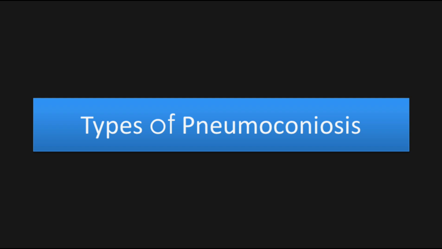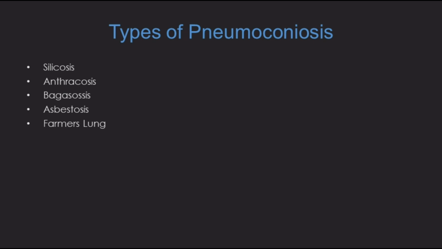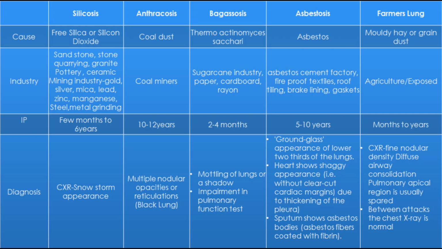So, let's get started. In this video, we are discussing the 5 main types of pneumoconiosis, that is silicosis, anthracosis, bagasosis, asbestosis, and farmer's lung. First, we will understand the different types of pneumoconiosis with the help of a comparative table, and in the subsequent slides, I will be discussing its pathogenesis in a concise flowchart format. So let us first start with silicosis.